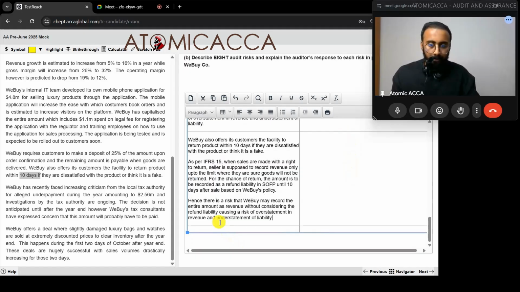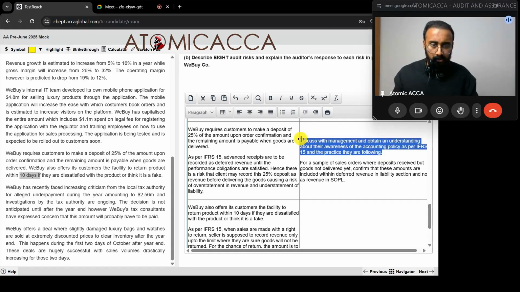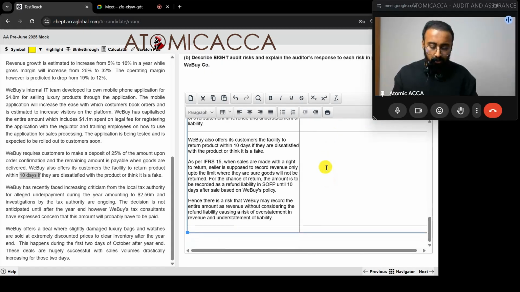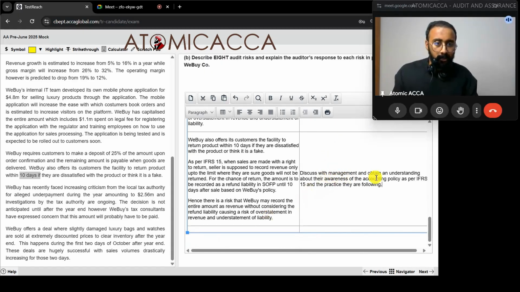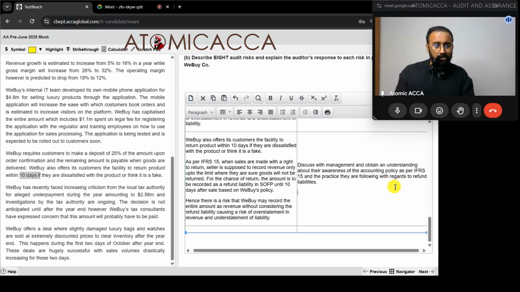Okay. Now, what can an auditor do in this situation? I have to confirm how they are calculating the refund liability. I can also discuss with them whether they know about refund liability accounting. So discuss with management and obtain an understanding about their awareness of the accounting policy as per IFRS 15 and the practice they are following with regards to refund liabilities. This is just to understand their position, but I'm not going to simply sit silently. I want to see how they have accounted for it.